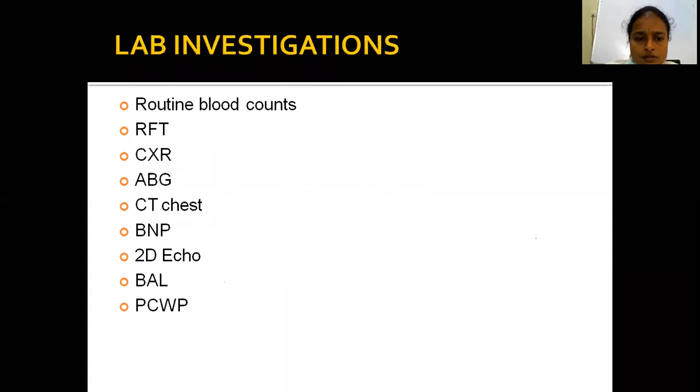How do you diagnose? By routine lab investigations: routine blood counts to rule out infectious etiologies and any abnormalities in blood cells, renal function tests, chest X-ray, ABG analysis to rule out respiratory failure, CT chest for confirmation of the X-ray, BNP, brain natriuretic peptide, to rule out cardiogenic pulmonary edema, and 2D echo to rule out heart failure. Bronchoalveolar lavage fluid is used to rule out other causative organisms, along with pulmonary capillary wedge pressure.